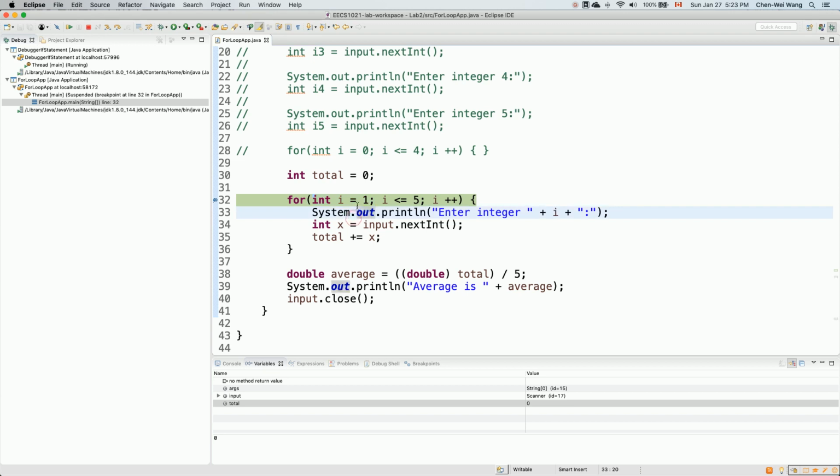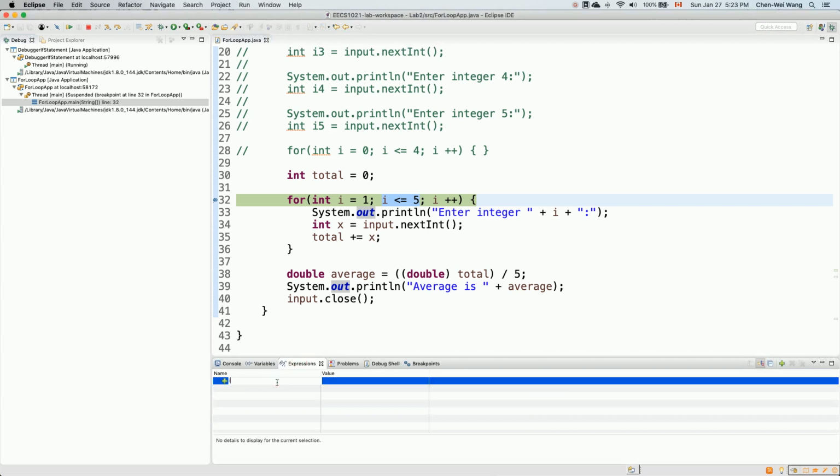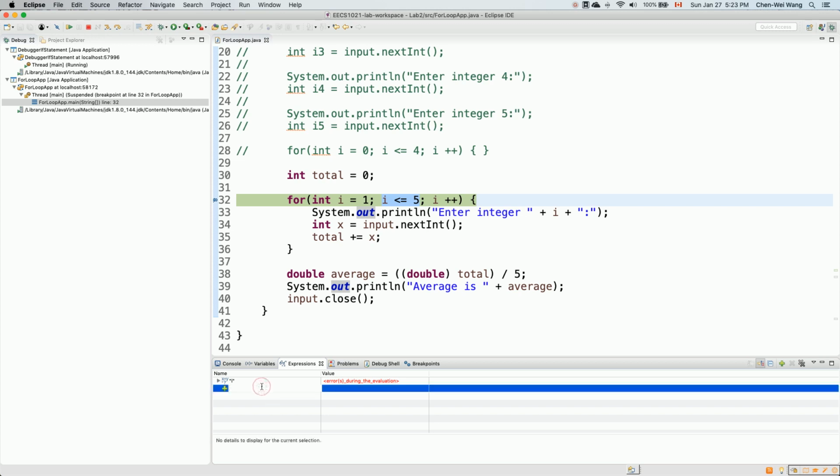Now let's see what we can do. As soon as we say step over, the loop counter I is going to be initialized to 1, and we will evaluate the condition I less than or equal to 5 for the very first time. So 1 less than or equal to 5 will give us true. I'm just going to put it here because we want to see what the value for I is. At the moment, I is not declared just yet, but we'll put it here first, and then I less than or equal to 5.